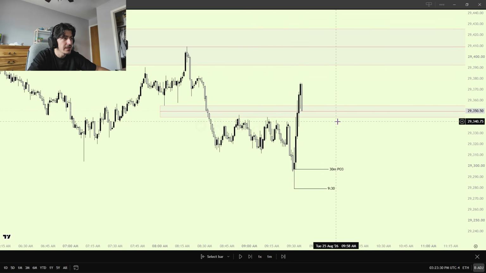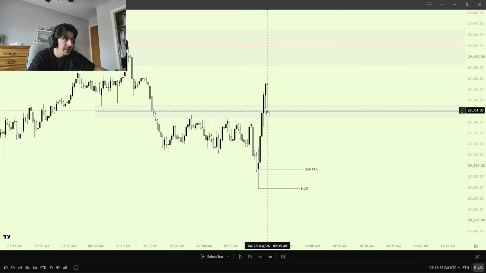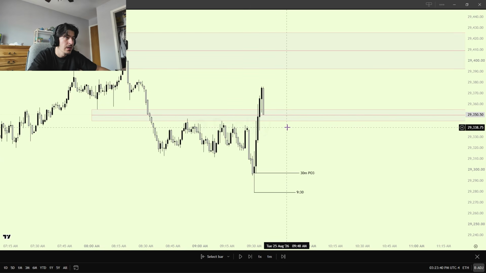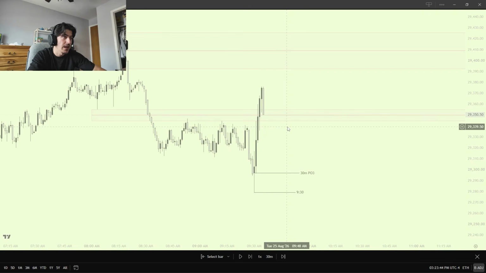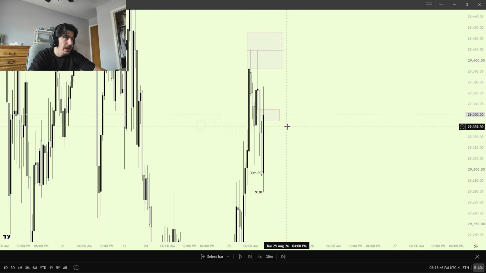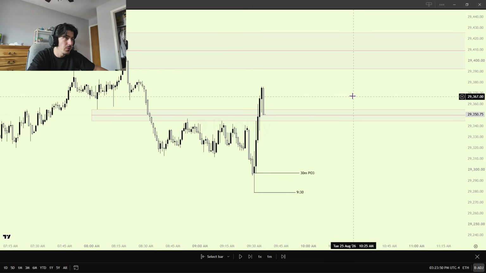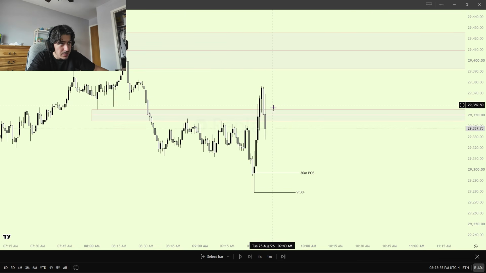Basically, here we get some type of rejection off of the 30-minute gap, but in my opinion, in hindsight, obviously, because I took a trade here in real time, and I lost the trade on it. But after looking back at it, it's kind of not the best reaction, right? Because we're coming into the 30-minute gap. We don't want to be wicking all the way through it. It just doesn't make any sense. We want to have some tap into the gap, you know, sweep and then displace.